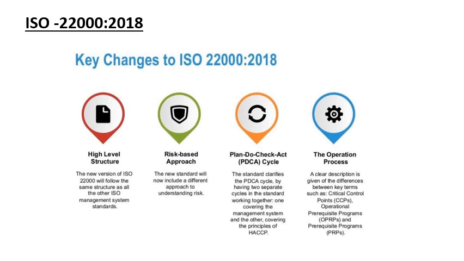In the high level structure, the new version of ISO 22000 will follow the same structure as all other ISO management system standards, but in a high level structure. In the risk-based approach, the new standard will now include a different approach to understanding risk.